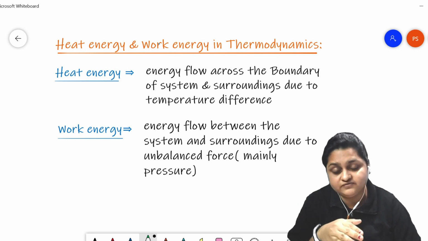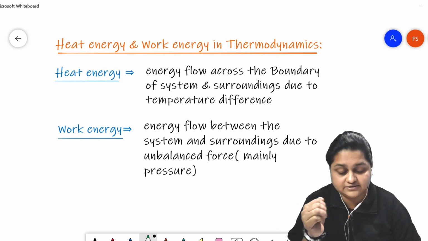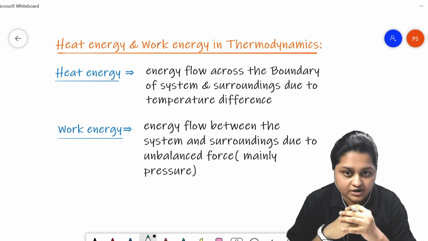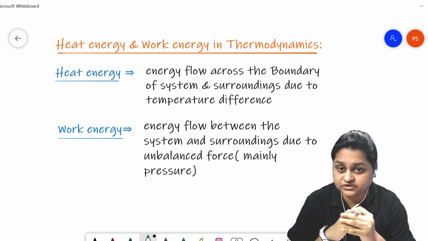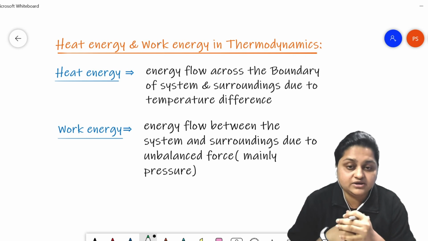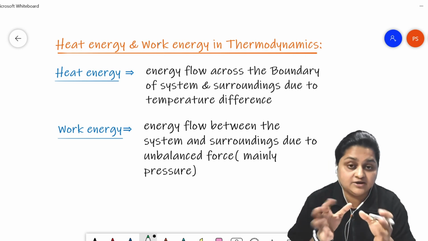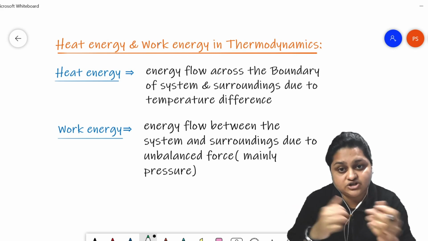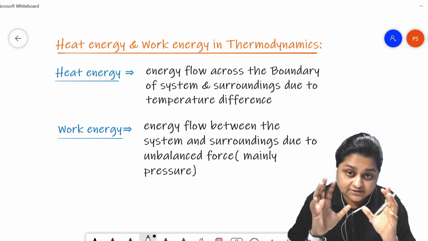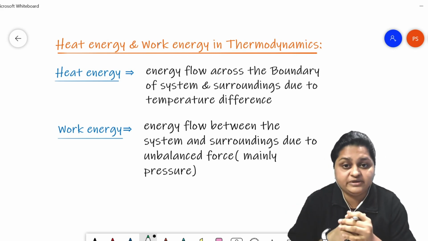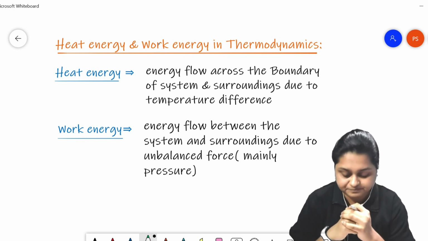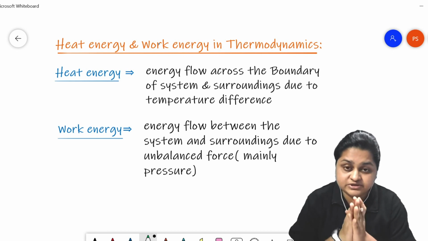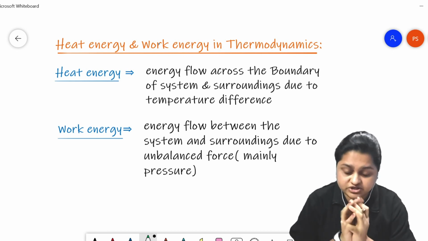When the system and surroundings have a temperature difference between them, there will be energy exchange so that the temperature difference can be nullified, and this energy is exchanged in the form of heat energy. So heat energy, by definition, is the form of energy exchanged when the system and surroundings have a temperature difference.